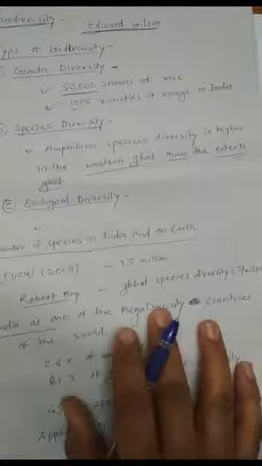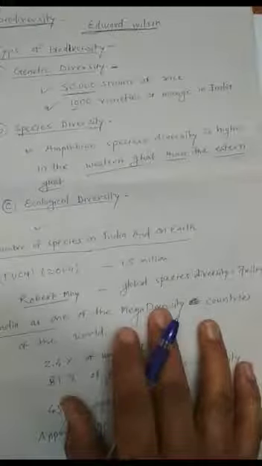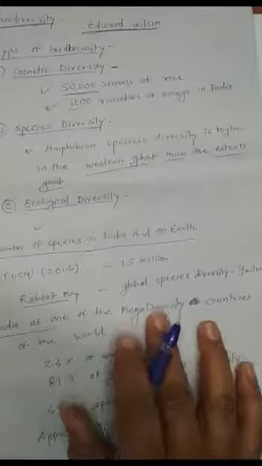Ecological diversity represents the diversity in the availability of various types of ecosystems in a given area.